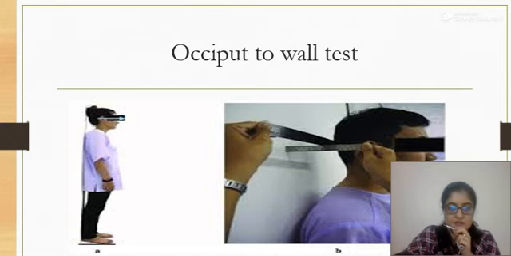In the same way, after giving physiotherapy treatment, we compare the distance after subsequent sessions, so that we can know whether the forward head posture is corrected a bit or not.